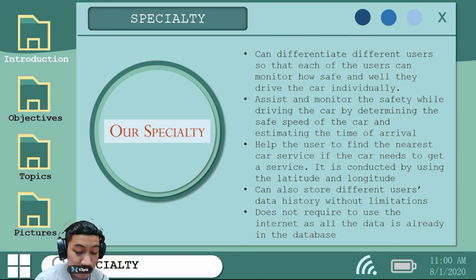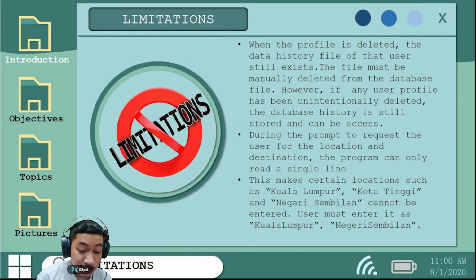Finally, to use this program, the user does not require any usage of internet, as all the data is already kept in the database. Thus, the user can use it anywhere, even without internet service. As we all know, on highways or certain roads in Malaysia, there will be some internet problems. Therefore, our system will work as it used to without internet, and there won't be a problem. That's all for the specialty.